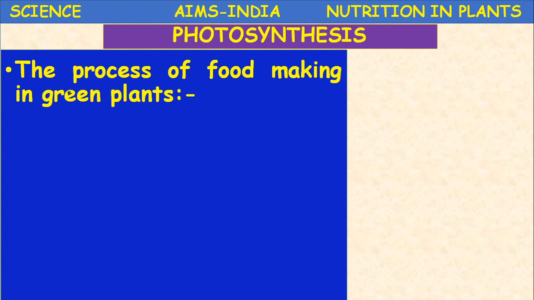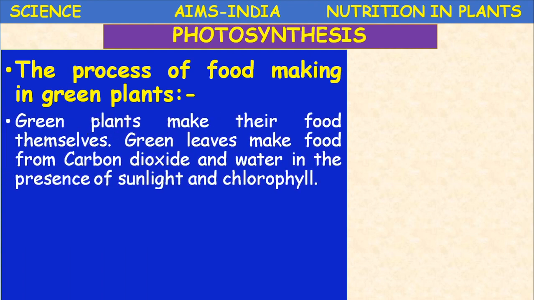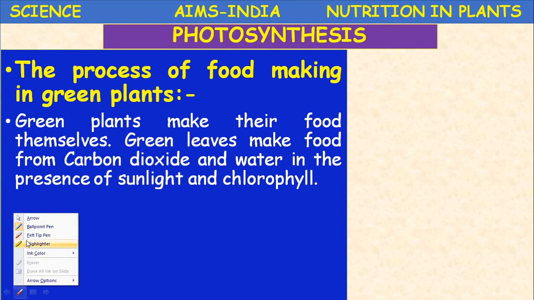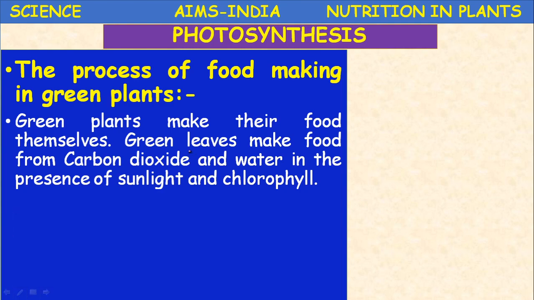The process of food making in green plants. The green plants make their own food by themselves. The green leaves are useful. Green leaves make food from carbon dioxide and water in the presence of sunlight and a green pigment called chlorophyll.